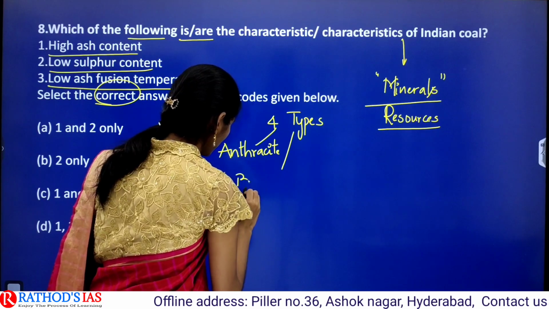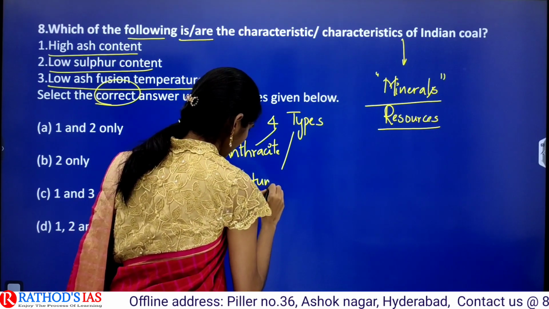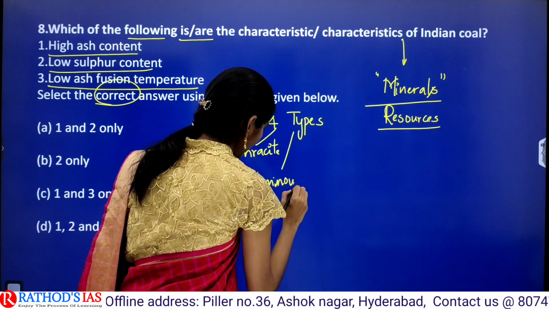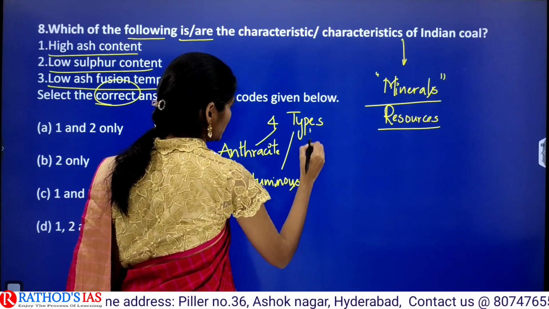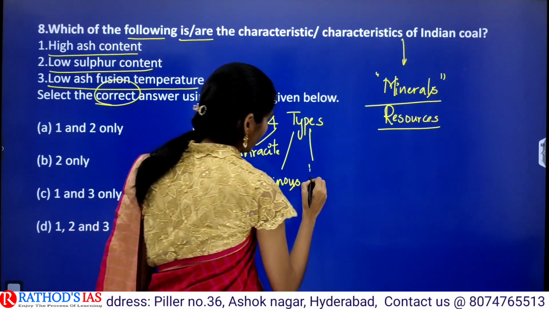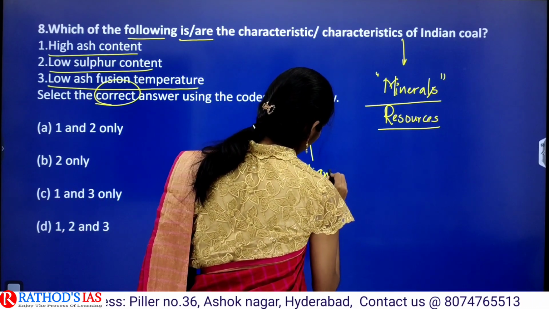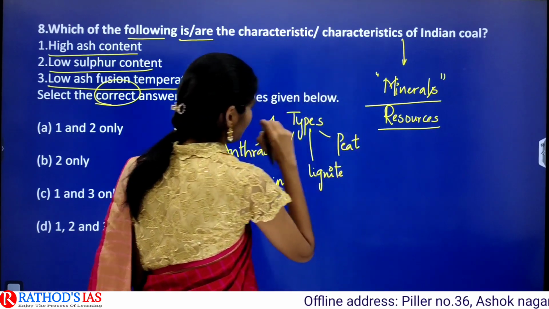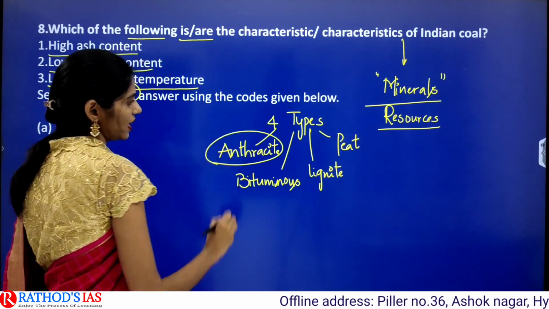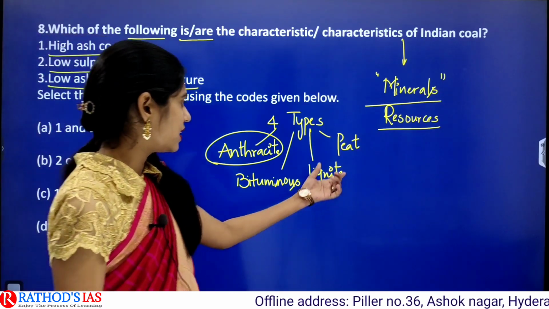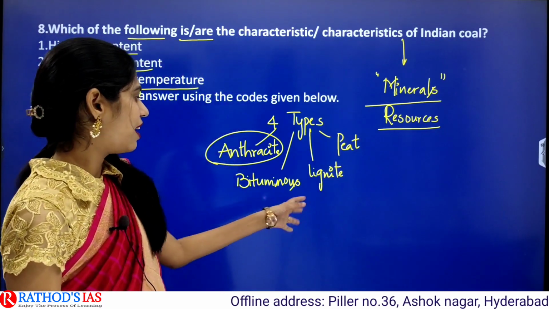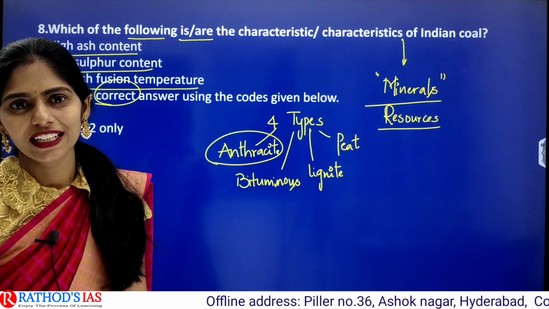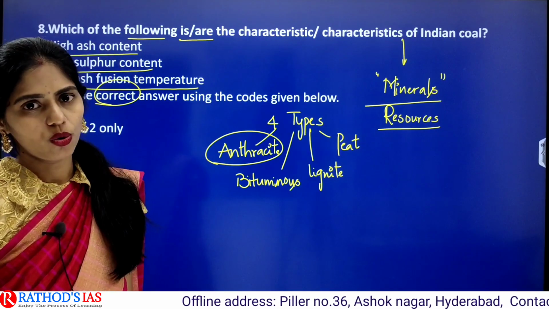Next one is bituminous, anthracite coal, bituminous coal. We have lignite, and next one is peat. The purest form of coal is anthracite and very poor is peat. And we will be having lignite coal reserves in India and very few bituminous coal.